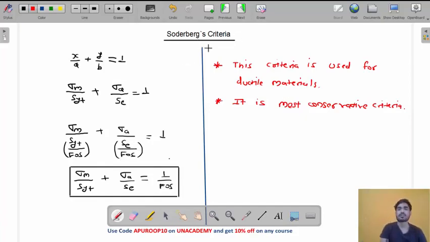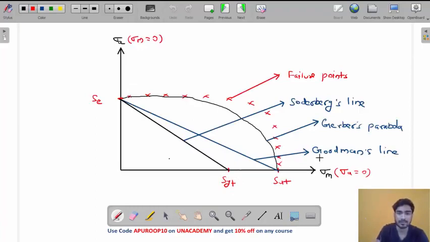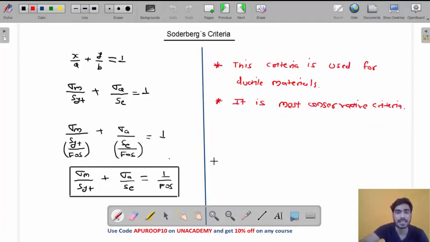So do you understand Soderbergh's criteria, my friend? Soderbergh criteria: sigma m by SYT plus sigma a by SE equals 1 by FOS. This is the equation according to Soderbergh criteria. You have to remember this equation and these 2 points. This criteria is used for which material? Ductile material. Why? Because it considers yielding. These 2 criteria do not consider yielding, they only consider fracture, but this criteria considers yielding, and it is the most conservative criteria, meaning less area, least area, maximum dimension. So this was the first criteria, my friend.